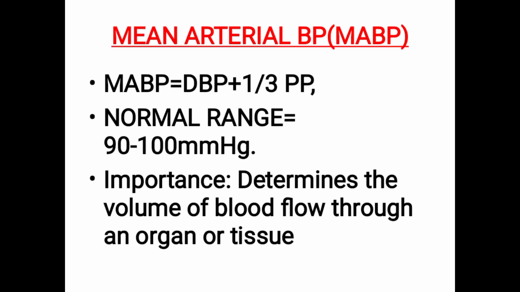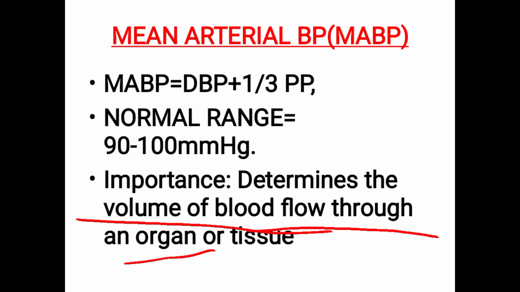So next comes the mean arterial pressure. Mean arterial pressure is very important because whatever blood is flowing to the tissues or organs mainly depends on this mean arterial pressure. So mean arterial pressure determines the volume and amount of blood flow through an organ.